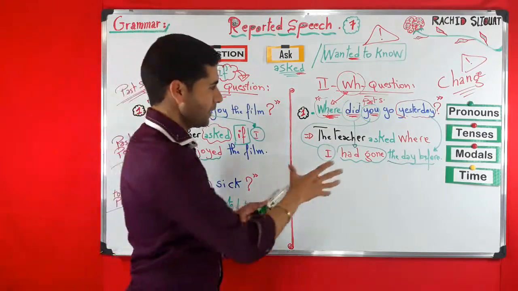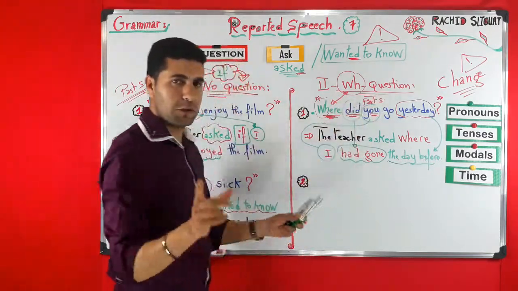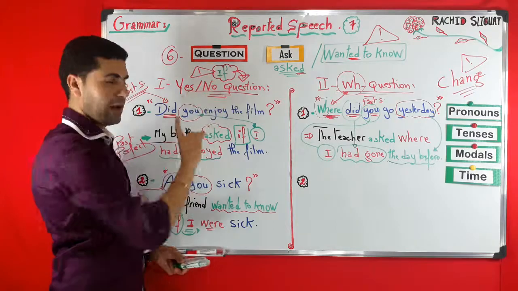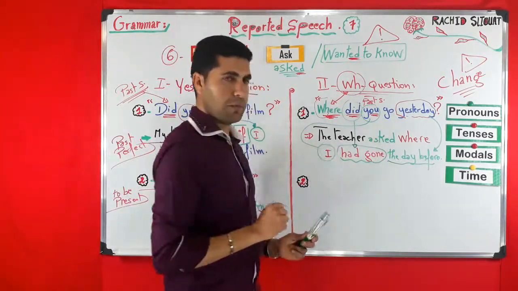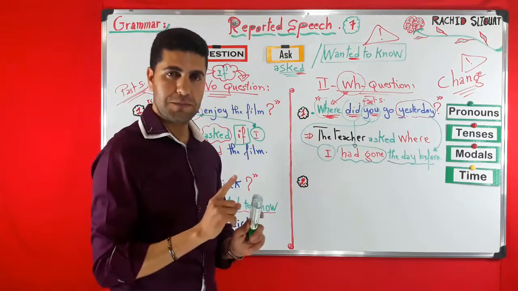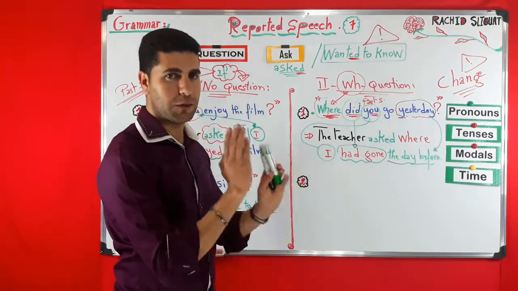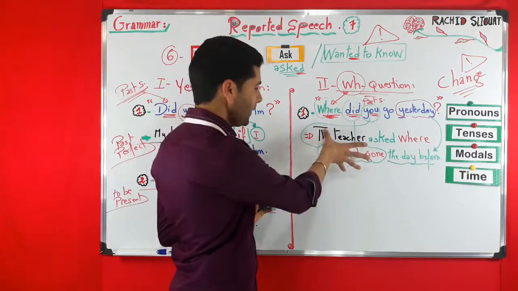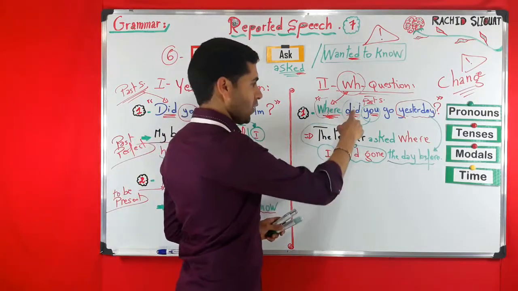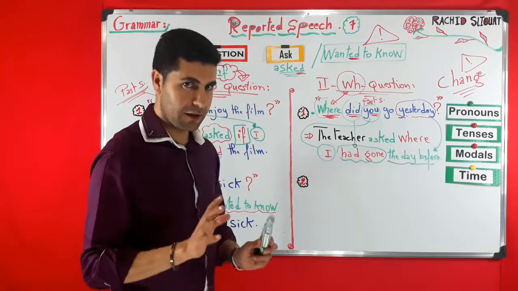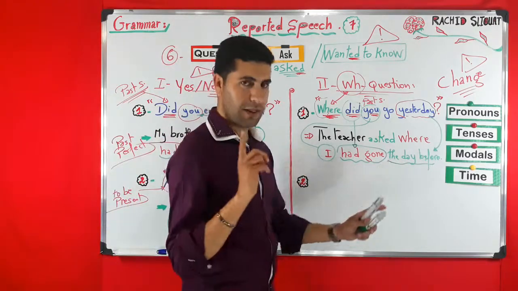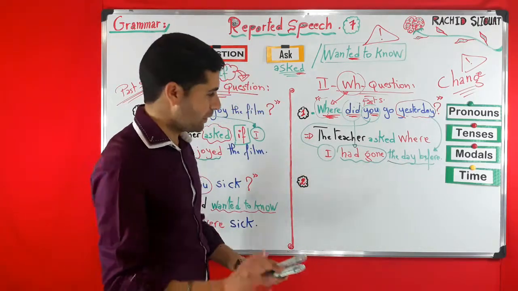Now here in this WH question, we don't add if or whether. Again, as you can see here in the reported question, we don't keep the question form. So this one is no longer a question. The teacher asked where I had gone the day before. So this is very simple.